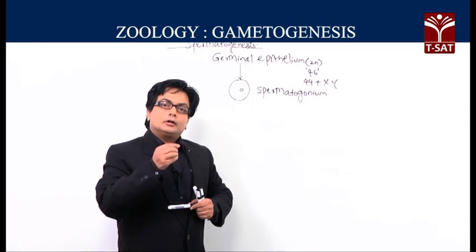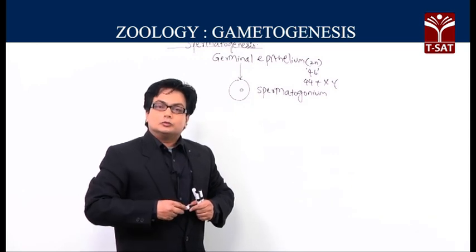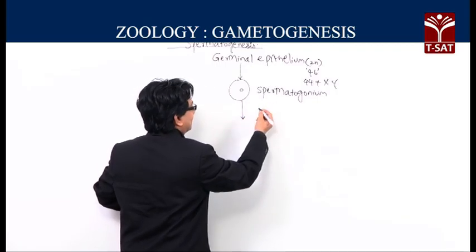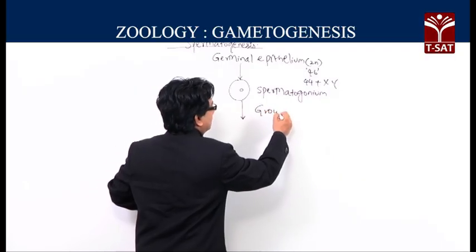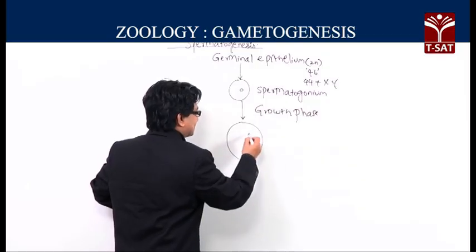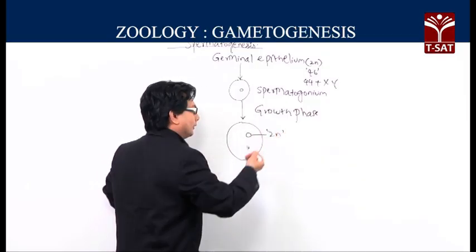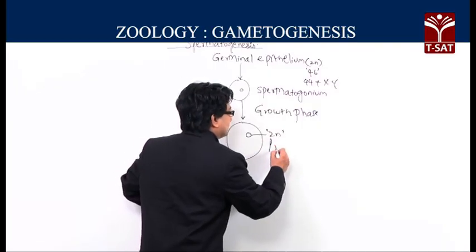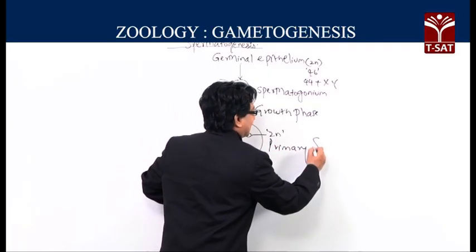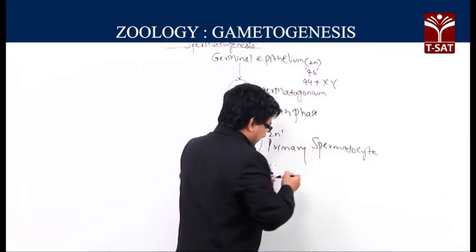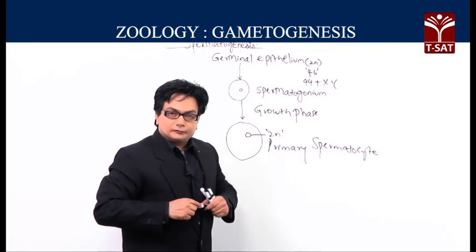Now, some of the spermatogonial cells will enter into the growth phase. So, when a spermatogonium enters the growth phase, naturally the dimension of the cell will increase, and it will remain diploid, but the size of the cell will increase, and we call it the primary spermatocyte. So, the primary spermatocyte is the result of the growth phase.